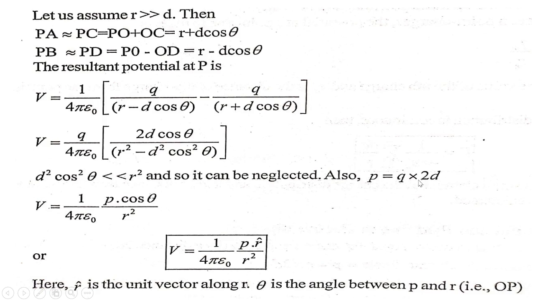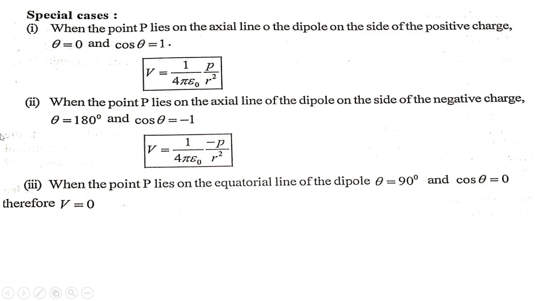Also p equals q into 2d, V equals 1 upon 4 pi epsilon 0 p cos theta upon r square, or V equals 1 upon 4 pi epsilon 0 p dot r cap upon r square. Here r cap is the unit vector along r and theta is the angle between p and r, that is OP. So see first case, when the point P lies on the axial line of the dipole on the side of the positive charge, theta equals 0 and cos theta equals 1. So V equals 1 upon 4 pi epsilon 0 p upon r square.